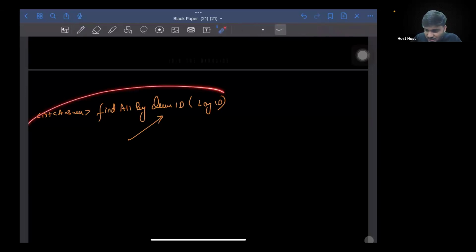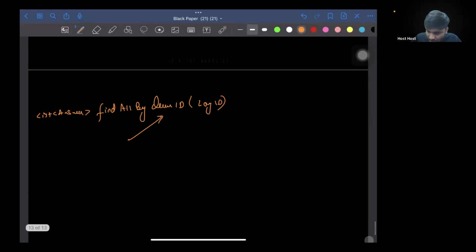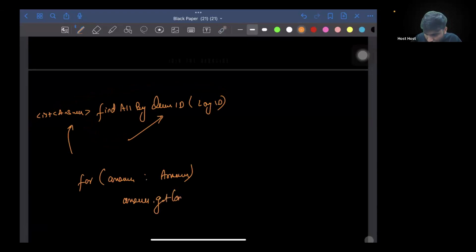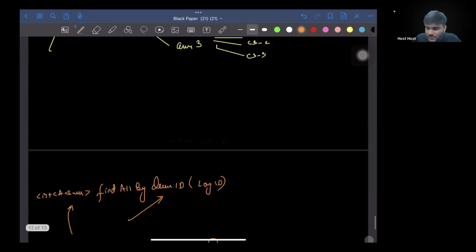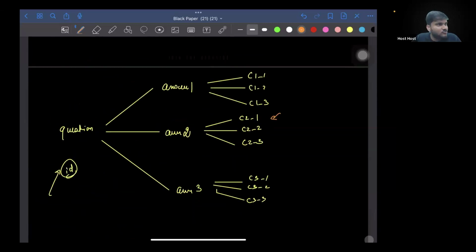Now, when you are fetching the answers, what about the comments? So one way would be that once you have the list of answers, you say for answer in answers, answer.getComment. Somebody might be able to do this, and this can cause an N+1 query. So what you can do is mention comment fetch mode as subselect. Are you able to get this point?